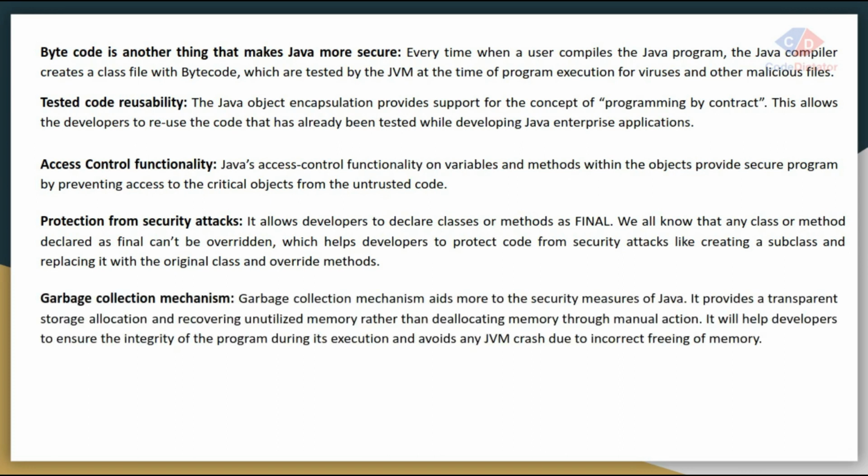Garbage collection is one of the most important features of Java. If a developer forgets to close connections, or forgets to make objects null, my garbage collection does that job for me, and it helps the developer to avoid a JVM crash.